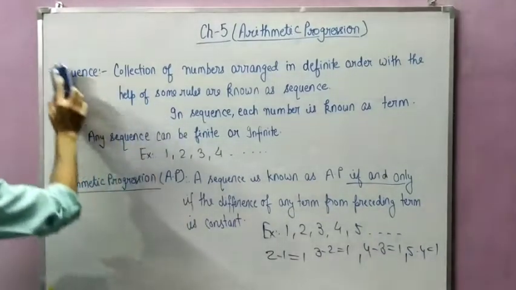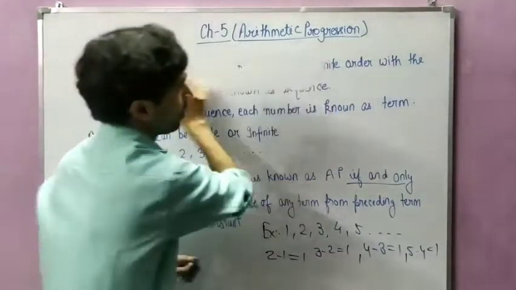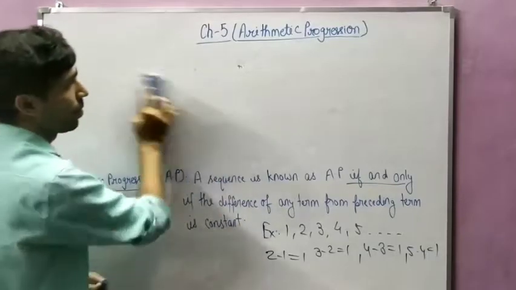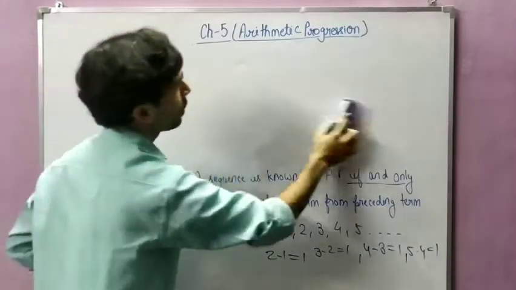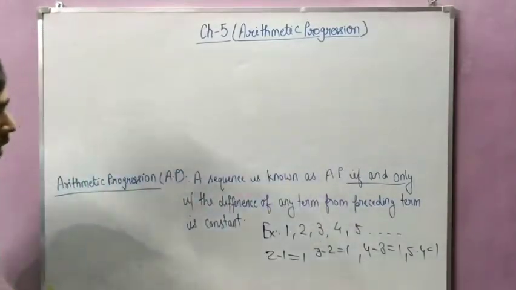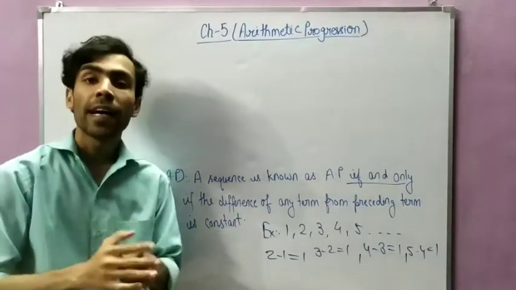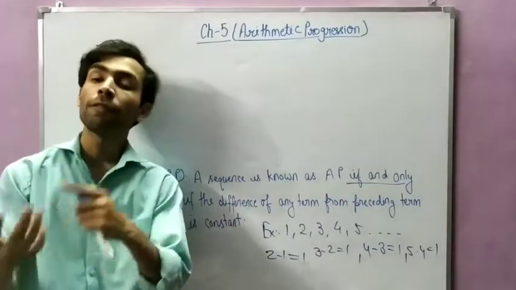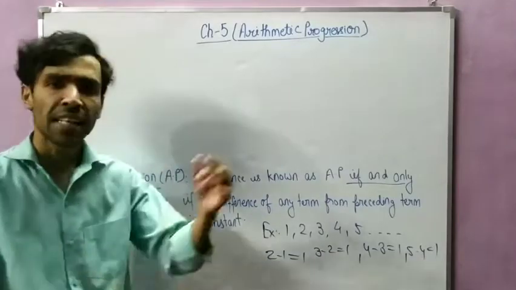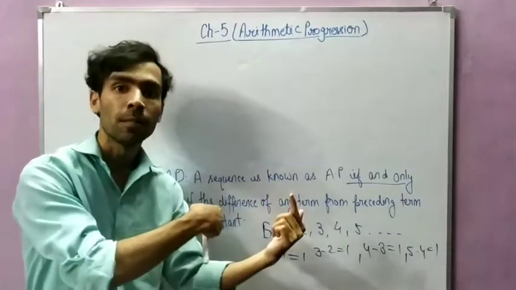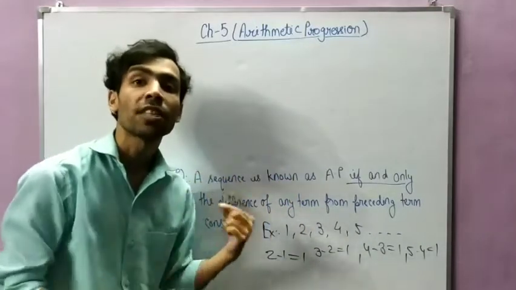So I am going to erase that sequence part. It is the introduction part of chapter number 5. Now, a sequence is known as AP if and only if the difference of any term from its preceding term, you have to choose any term and take the difference of that term from its preceding term, and that difference will be constant throughout the series.